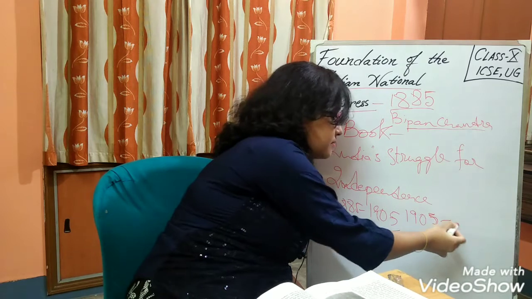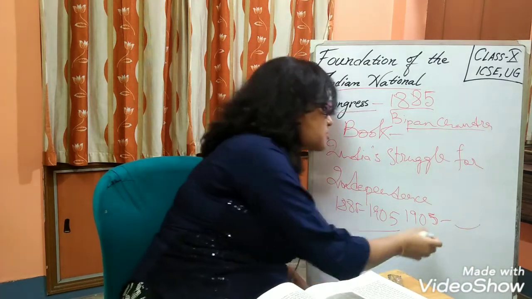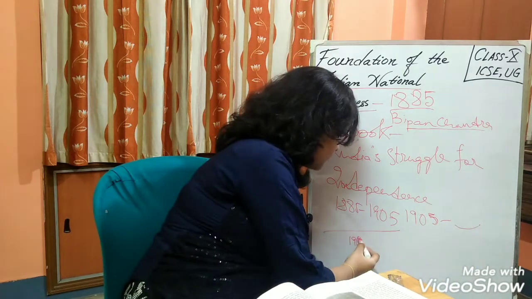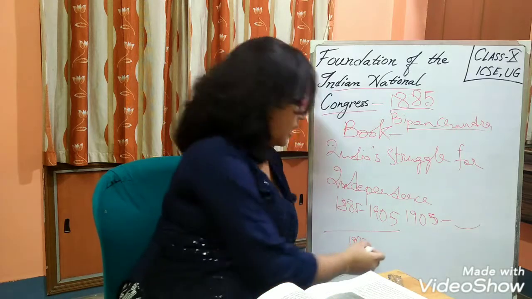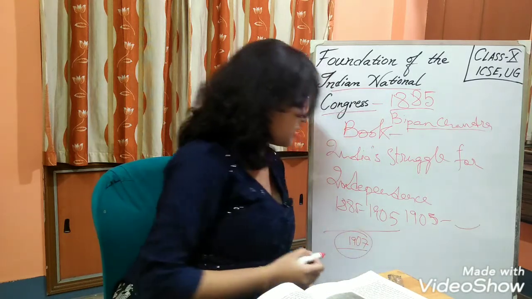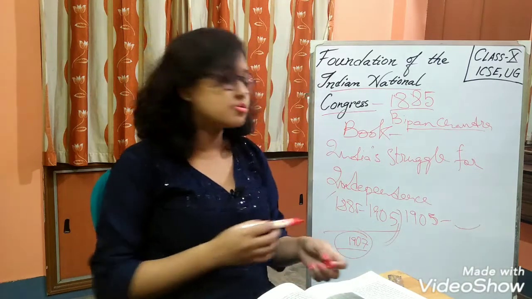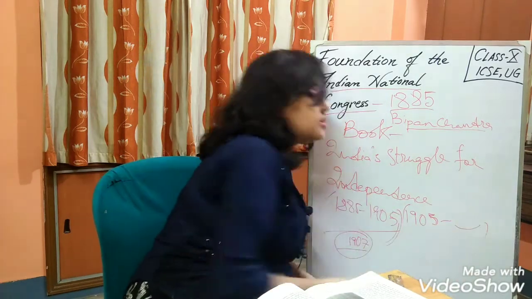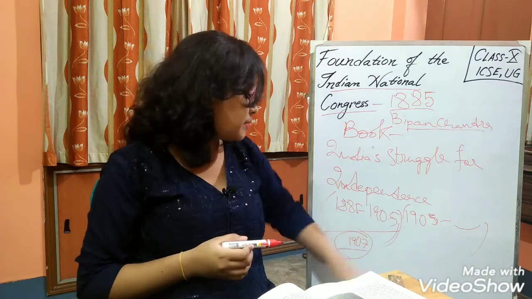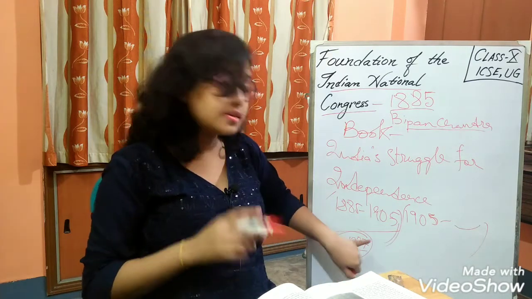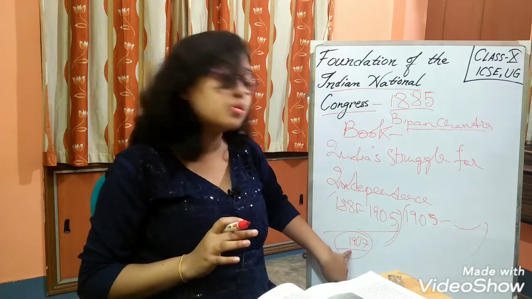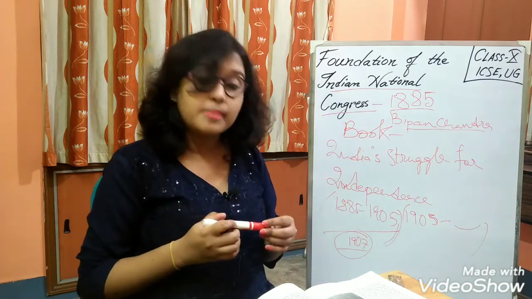1885 to 1905 was the moderate phase, and thereafter the radical phase began. So 1907 is a very important year. Why? In 1907 there was a split in the Congress. As I mentioned, the first period is the moderate rule and the latter half is the radical or assertive rule. The split took place in 1907, known as the famous Surat split.